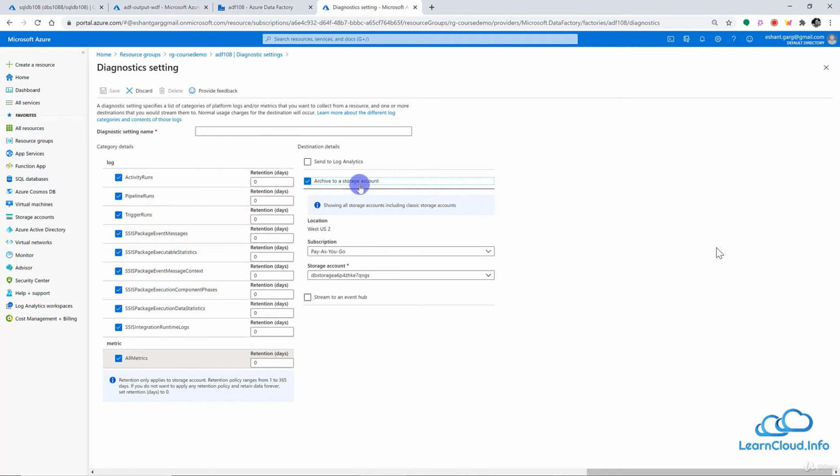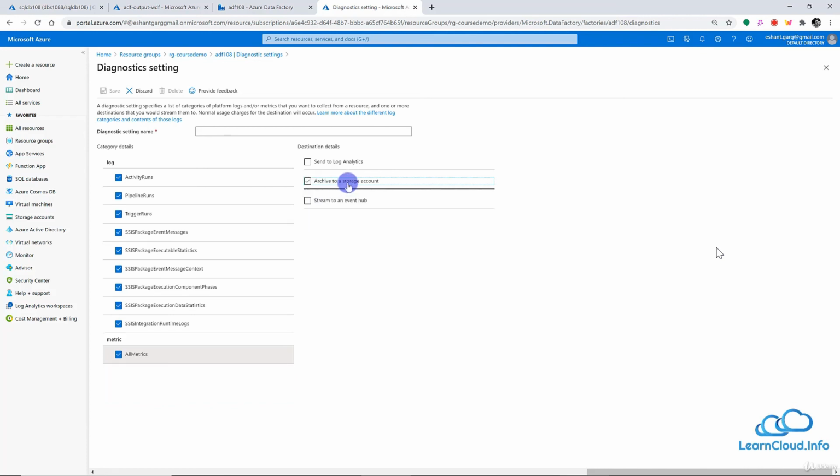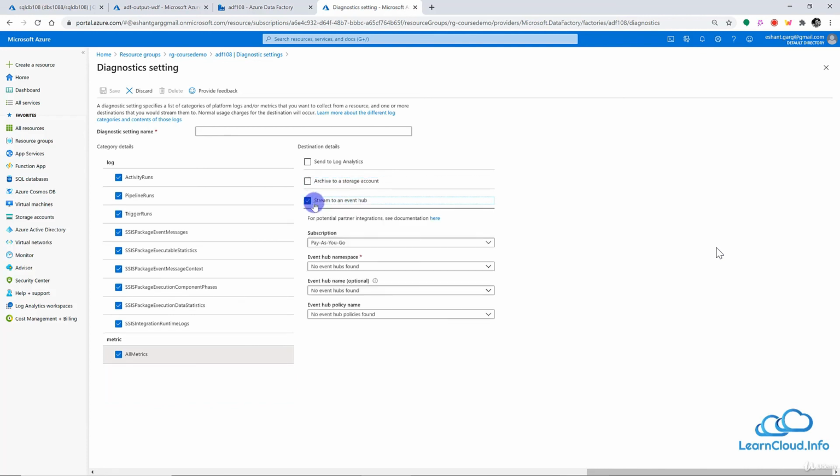We can use this storage account to retain these logs for a longer period, and later, if you want to dig in and analyze something, you can. And we can also send our logs to Event Hub, which may be used by some third-party tool, or maybe Power BI, or maybe you want to project it in some kind of report.